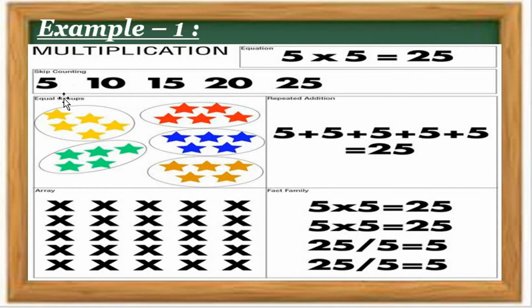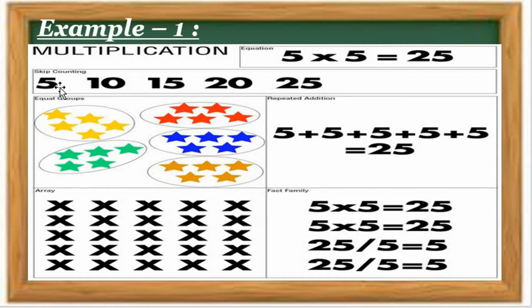That time what can we do? Keep counting: 5, 10, 15, 20 and 25. Here, skip counting. First digit 5. We have to maintain a distance of how many digits? 5 digits.